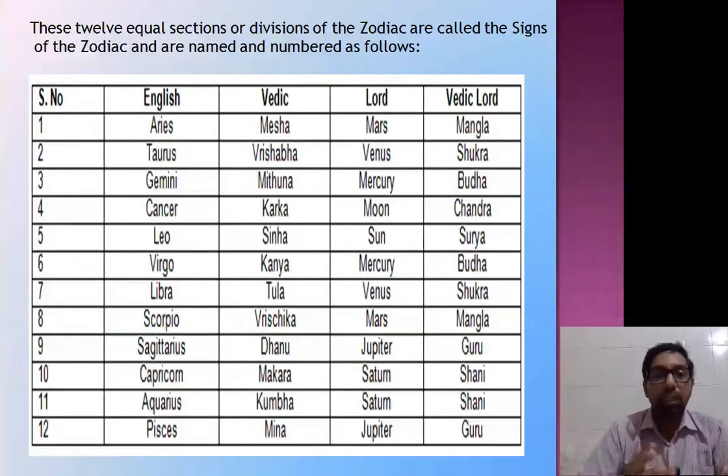In short, I will say Aries lord is Mangala and the planetary lord is Mars. In Taurus, the lord is Venus and its Vedic lord is Shukra. In Gemini, the lord is Mercury and its Vedic lord is Buddha. In Cancer, lord is Moon and Vedic lord is Chandra. Leo, lord is Sun and Vedic lord is Surya, and so on.